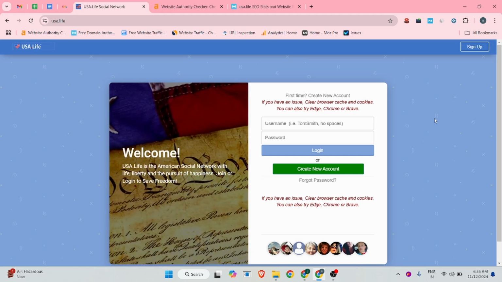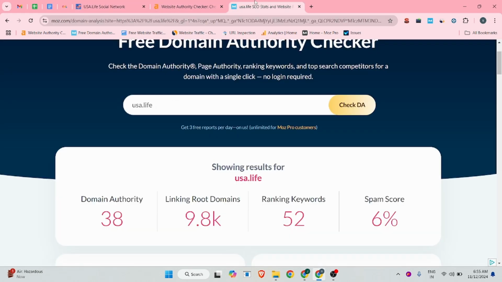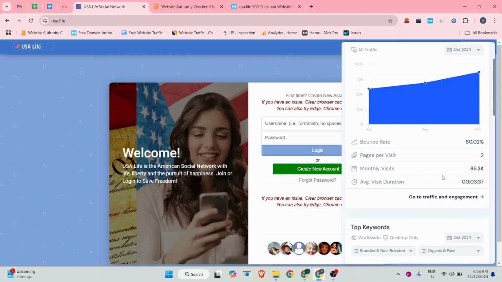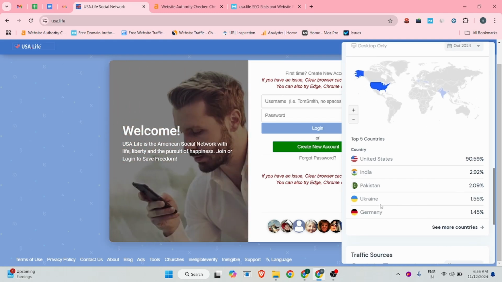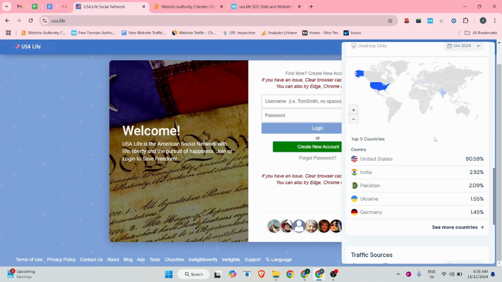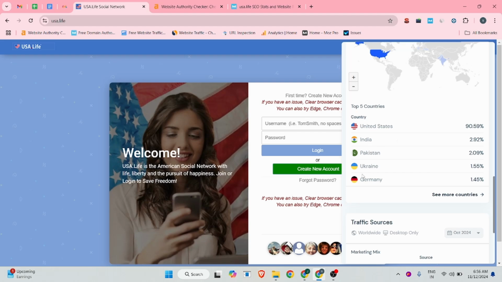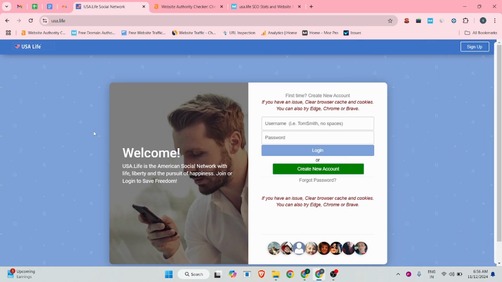Before we start, we can research something about this website. According to Ahrefs, the domain rating is 62, and according to Moz, the domain authority is 38, and the spam score is only 6%. According to Similarweb, this website has 86.3k monthly traffic, mostly from USA, India, Pakistan, Ukraine, Germany, and other countries. About 90% of the traffic is from the USA. So if you want to increase crawlability, audience, traffic source, and brand building from such countries, you must consider this site for your backlinking. Okay, so now we can start.